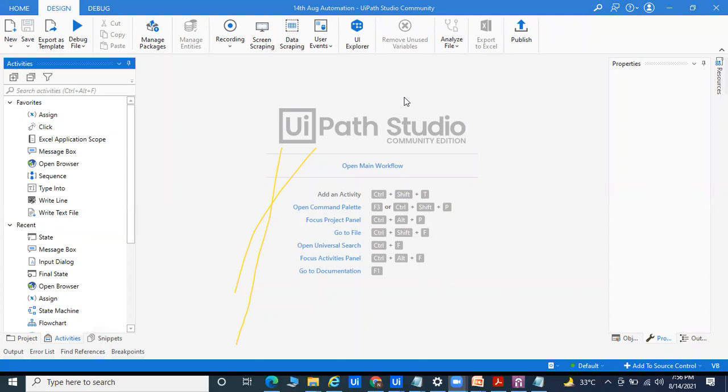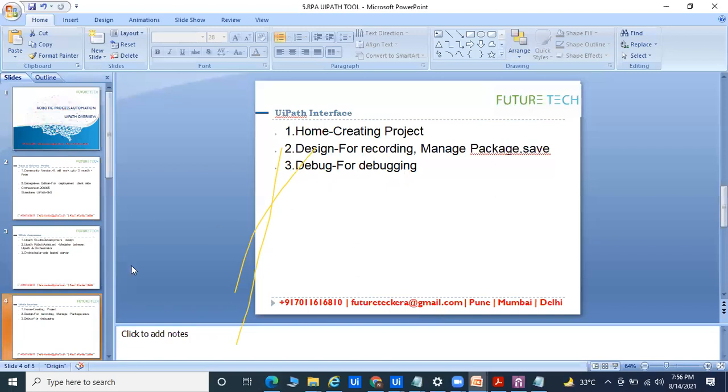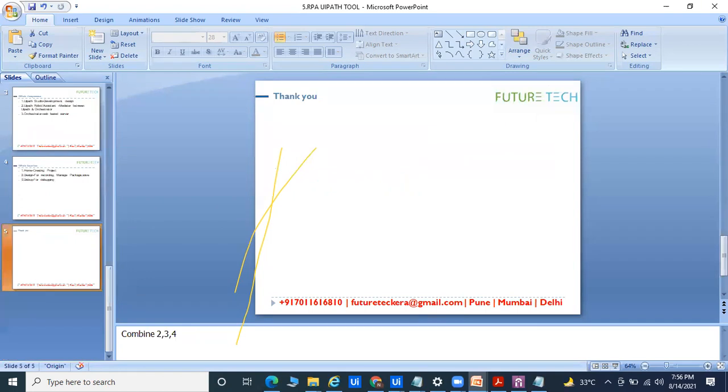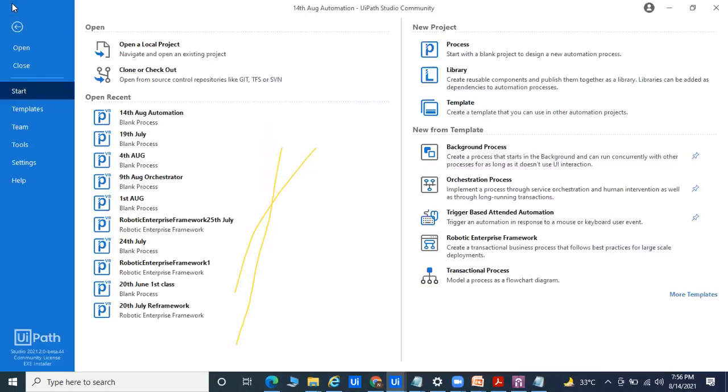Whatever action you want to perform, suppose I want to automate a web-based application, I will tell you how to automate. First, this is Home, Design, and Debug. This is called the interface. Home is especially for creating the project. Right now you can see here Home is for creating the project. Like that, you can go for the process, and we will start the 14th August automation.